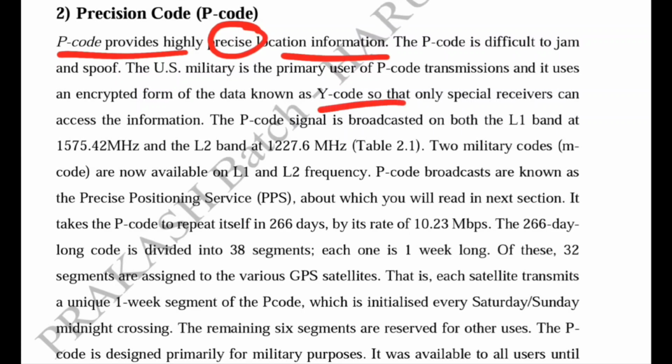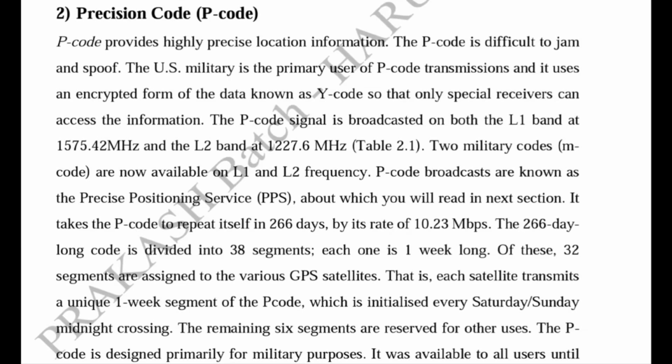There are special receivers that can access the information of the P code. Satellites transmit the P code, but not every receiver can receive or decode it to know the position, because special receivers are used for decoding the P code, and it gives the very precise location.